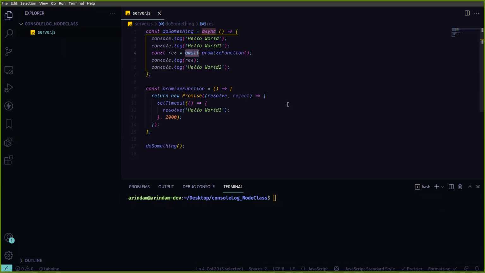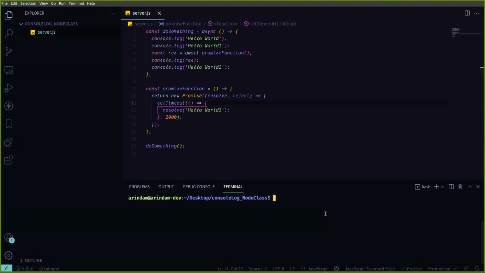So how it works is that while it is completing this function, other things will be in wait for that promise, because this method is actually returning one promise, right? See, return new promise. That means this method is returning one promise. So if you are using await, it waits here. You can take this as a cursor. This cursor is waiting here up to when that promise gets resolved. After that, it will come to the next line.